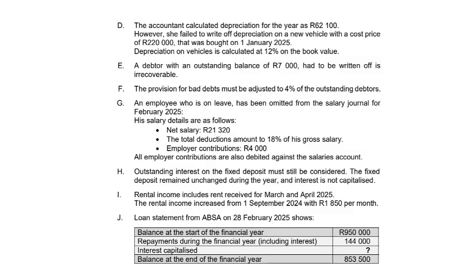J, loan statement from ABSA on 28 February 2025 shows balance at the start of the financial year, 950,000 Rand. Repayments during the financial year, including interest, 144,000 Rand. Interest capitalized to be calculated, and balance at the end of the financial year, 853,500 Rand.